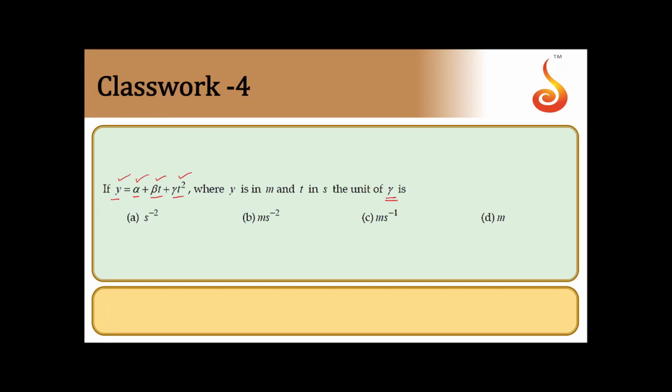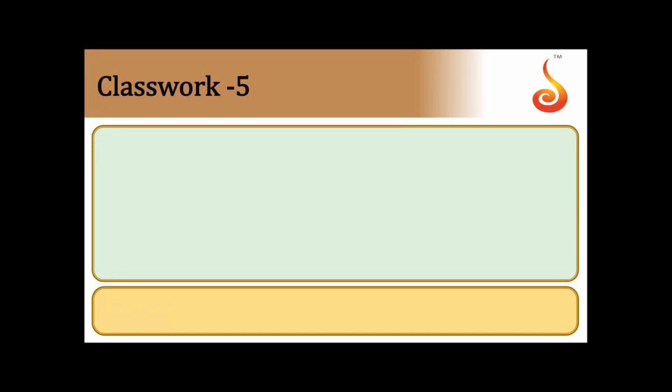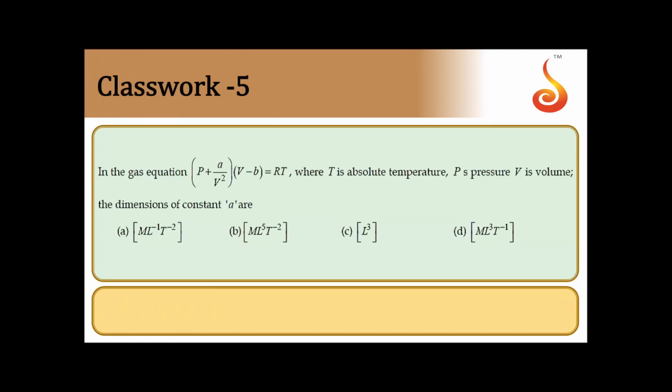So gamma t square should have unit meter, same as that of y. So gamma should have the unit m by t square. t square is measured in second square, so it should be meter per second square. That is option B. It is after all having the dimensions of acceleration. Yes, we shall move on to the next one.